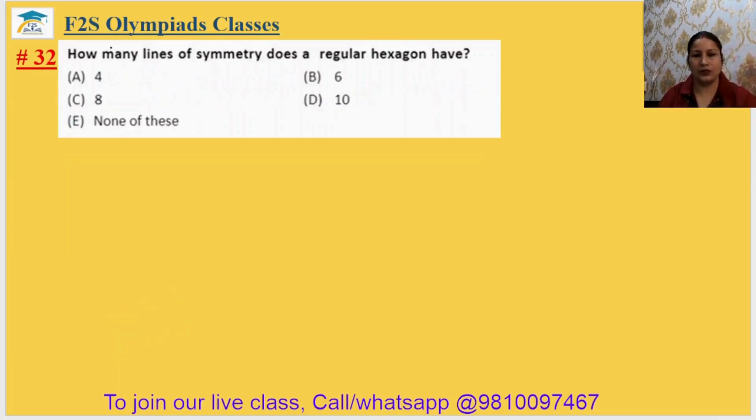Question number 32. How many lines of symmetry does a regular hexagon have? A regular hexagon will have 6 lines of symmetry. The number of vertices is equal to the number of lines of symmetry. The 32nd answer will be option B. Question number 33.